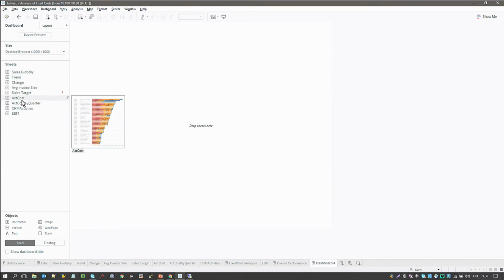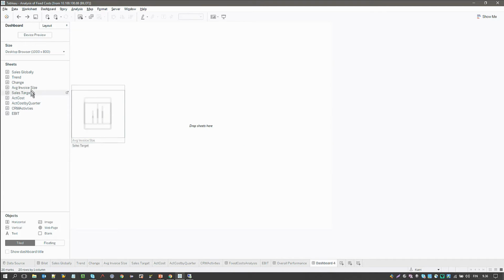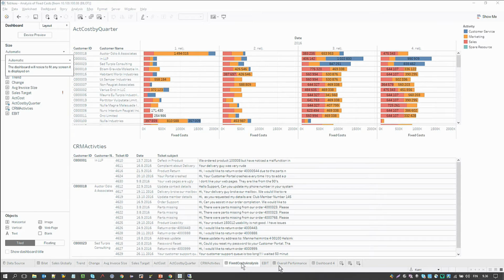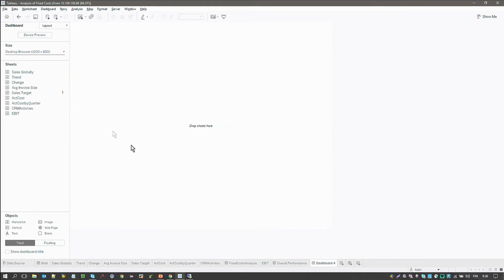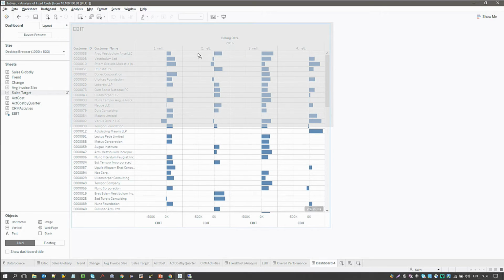Then we can actually use, we have this already here. We'll make this slightly bigger, and then our final one can be our customer EBIT and our sales targets.